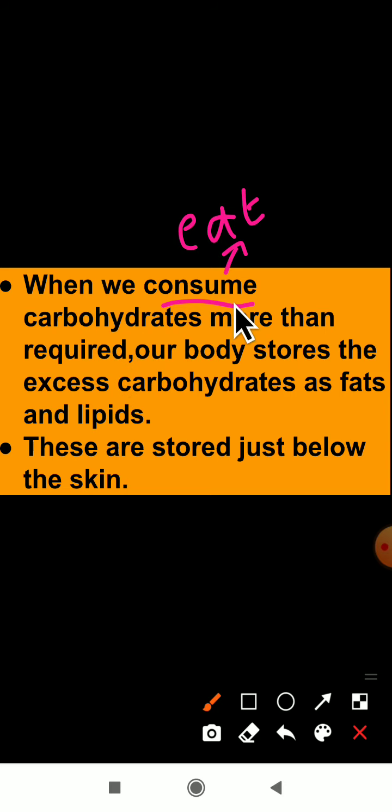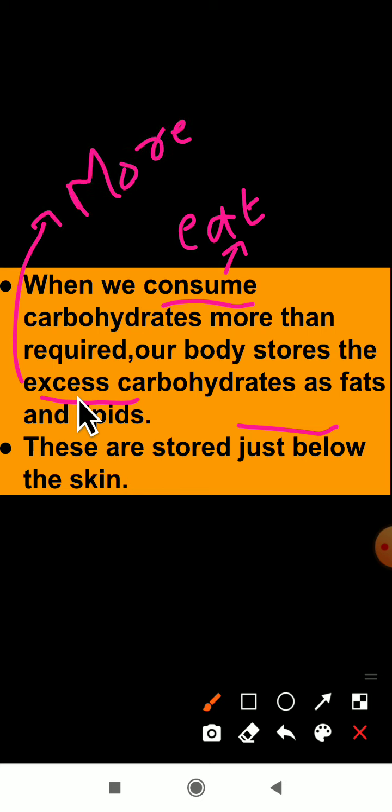Our body stores the excess carbohydrates as fats. The meaning of excess is more.